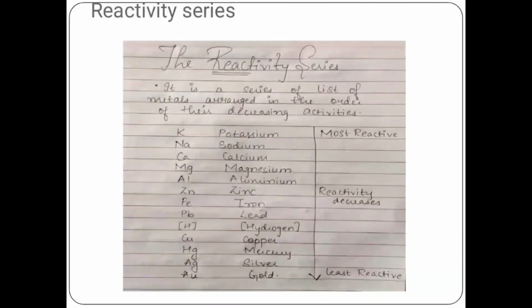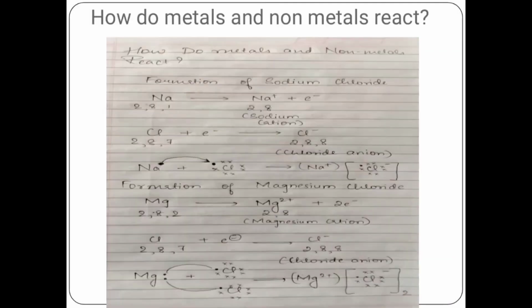Now one more question. In this reactivity series we can see that all the metals have been mentioned, but there's also hydrogen which is present. The question arises, why, being a non-metal, has hydrogen been placed here? Hydrogen has one electron in its valence shell, and it has been placed amongst these metals because, like metals, hydrogen also has the capacity to lose an electron and get converted into a positive ion. Hence, let us have a look at our second topic, that is how do metals and non-metals react.